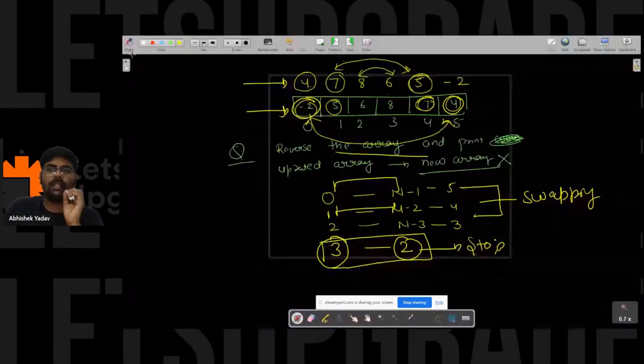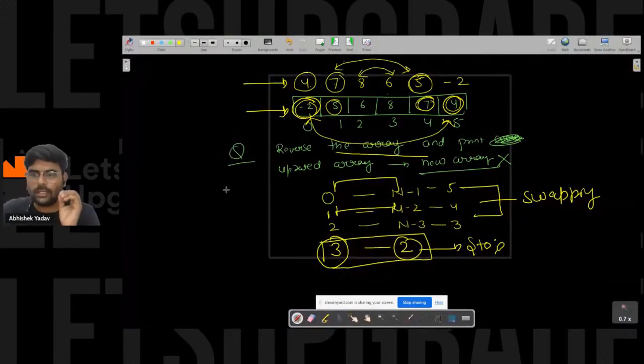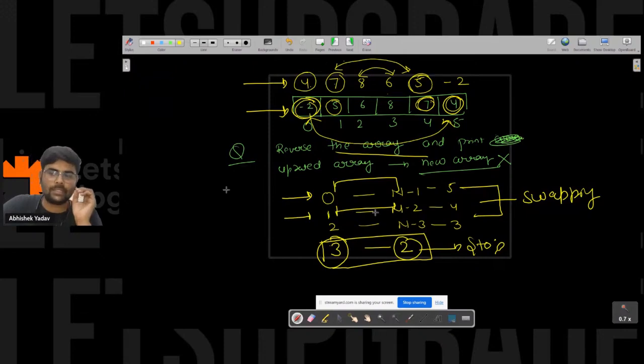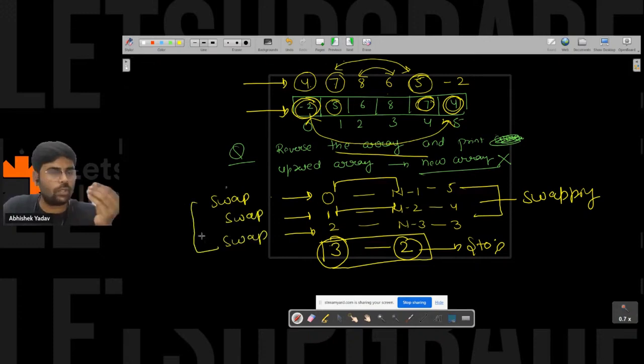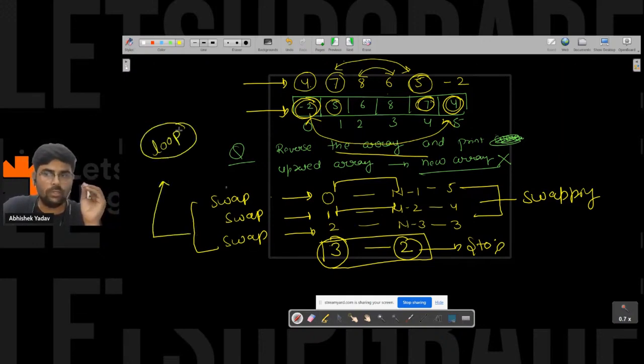After that, here I have to do that part, right? And here you can see one more thing. You are repeating the same logic: you are swapping 0 with 5, you are swapping the element present at index 1 with 4, you are swapping the element present at index 2 with 3, right? So you are swapping here also, here also, here also. You are repeating the logic again and again. So when you are repeating the logic again and again, you have to use a loop.